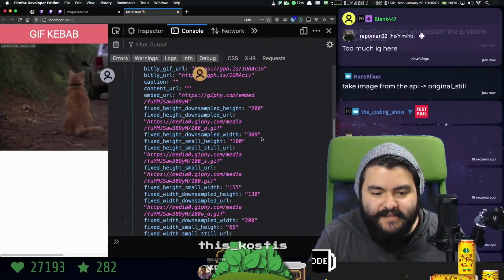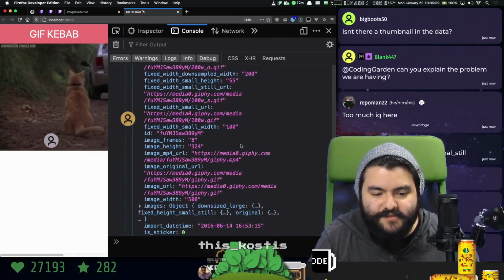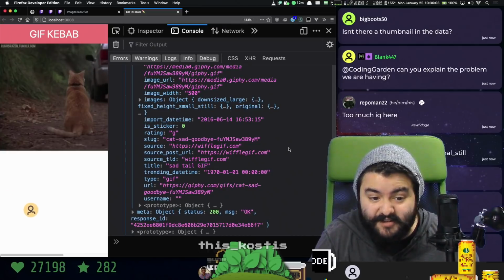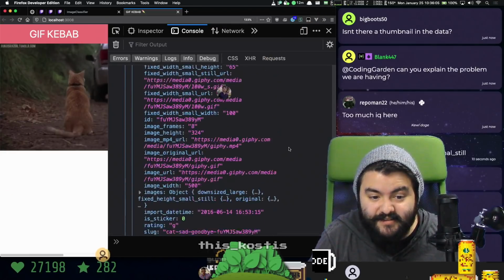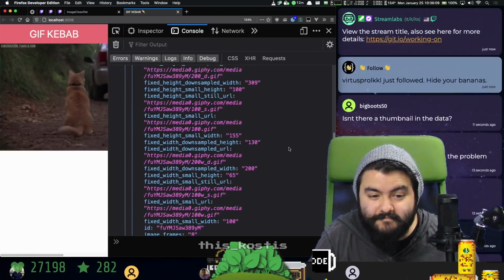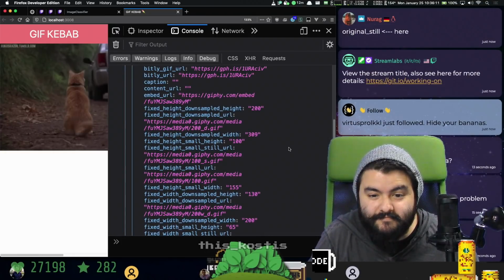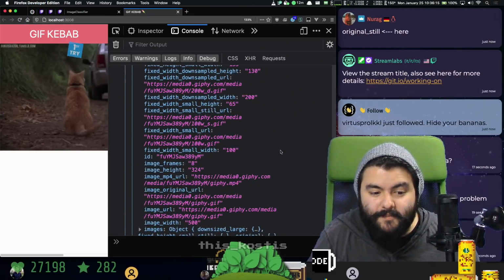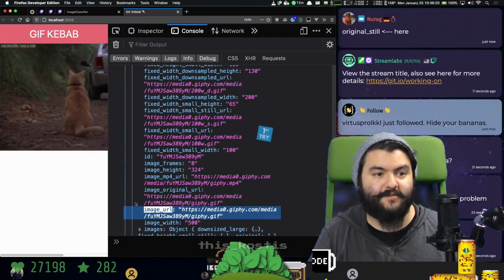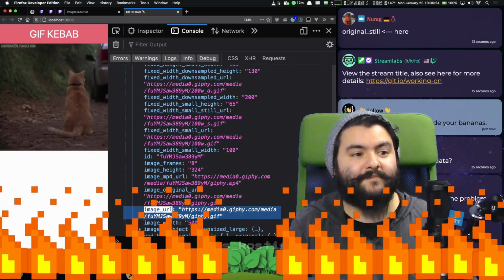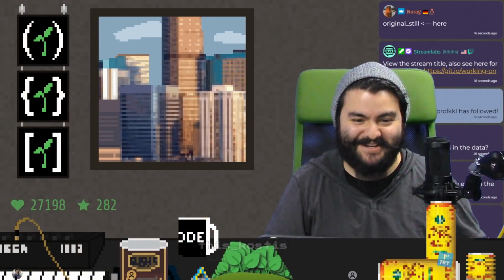Okay, so do we get back a static image? We get back a bunch of GIFs, but does Giphy give us back just the first frame of the GIF? Because that could work. Let's actually just use the image URL. Okay, again, I'm gonna hide my screen. This is fine. Everything's fine. We're gonna get there.